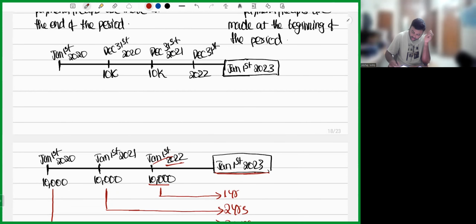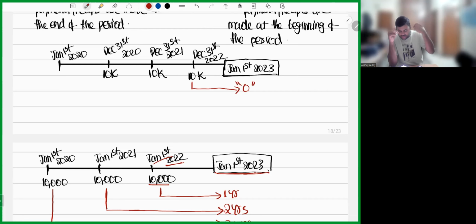See here. You made a deposit of 10,000 in 2022. What is the time gap between December 31st, 2022 and Jan 1st, 2023? No, the time period is 0. December 31st, 2022, the next day itself is Jan 1st, 2023. So I don't think there is any time gap.